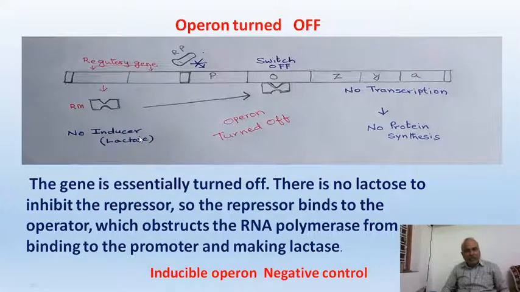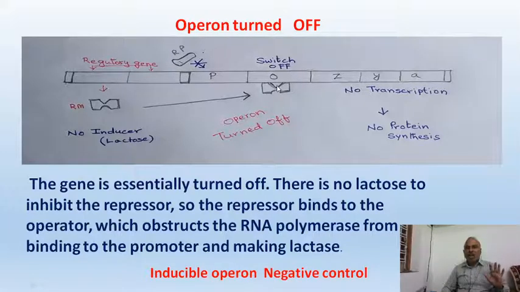When there is no lactose, the repressor molecule's binding site for the inducer is empty. In such a condition, it will go and bind with the operator. So the repressor molecule will go and bind with the operator. This condition where repressor binds with operator is called switch off.